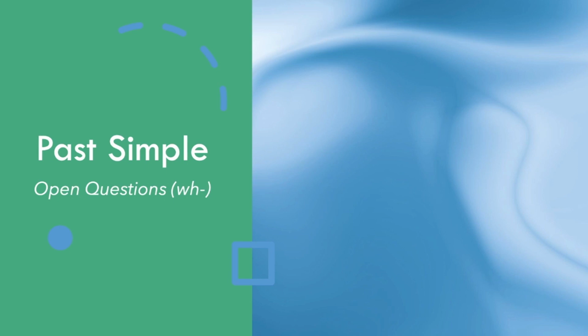A closed question has an answer which is yes or no. An open question, the answer is not yes or no. The answer is maybe a place, a time, a reason, a person, etc. We will look at some examples in a second.